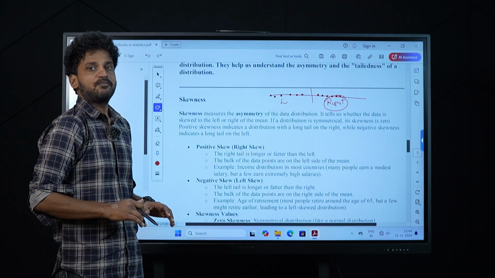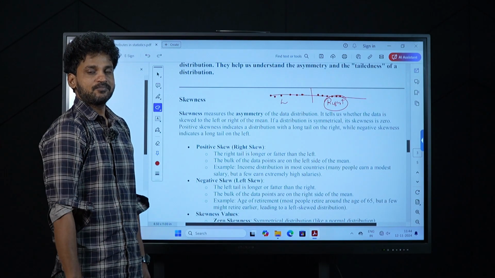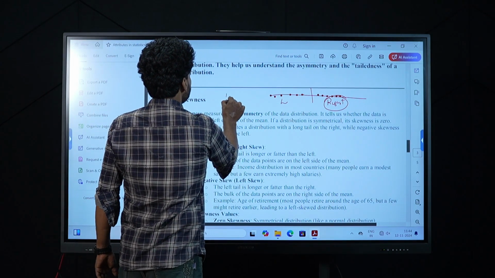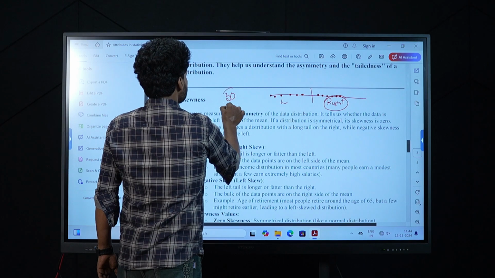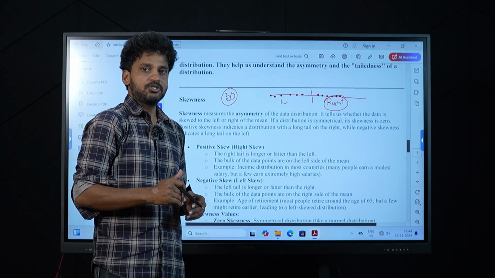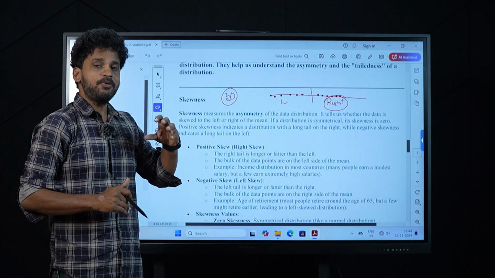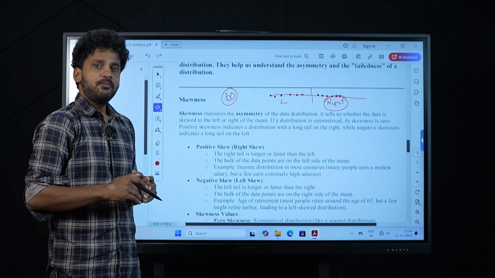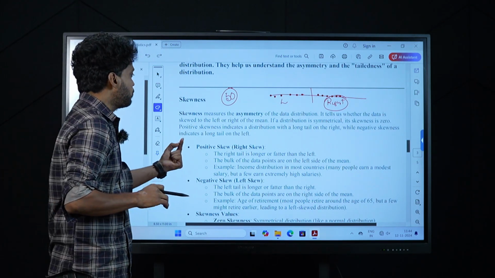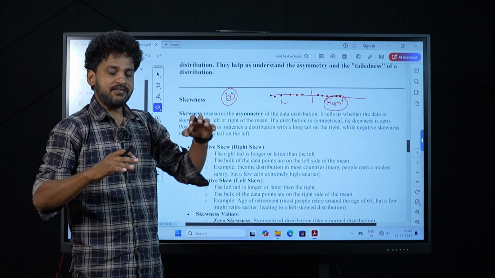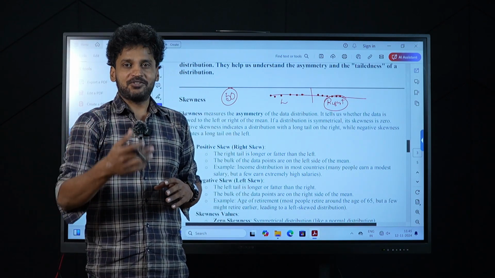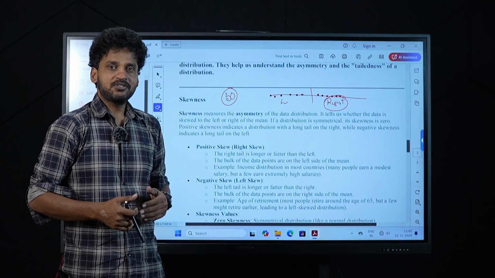For an example, there is something called income. Income is mostly falling around 50,000. Most of the people will get less than or equal to 50,000 rupees. But a few people would get much more than 50,000. These few people would pull the mean up. What is the average income in India? In India, average income is around 2 lakhs. But nobody is getting 2 lakhs.